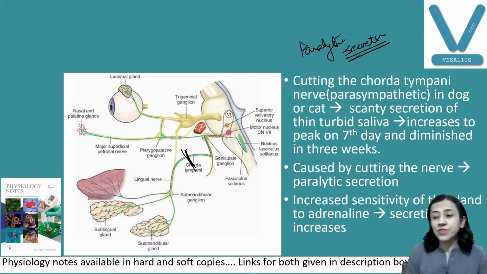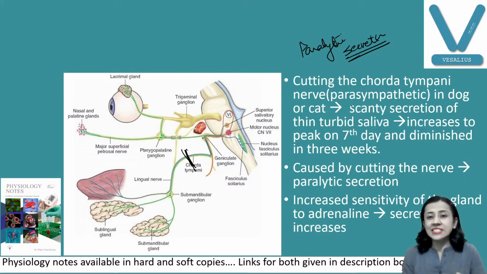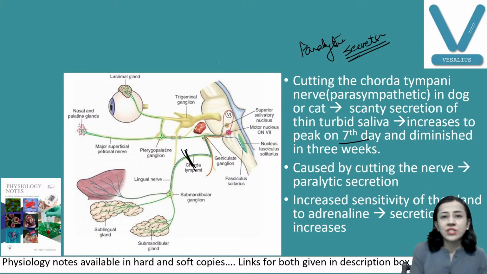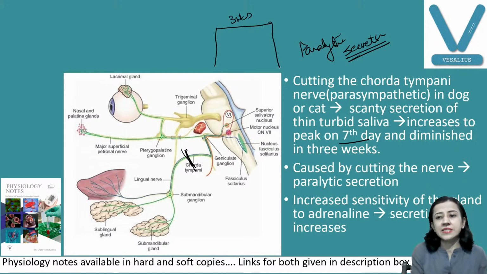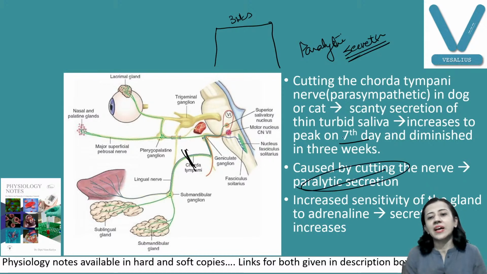Then the secretion of saliva becomes scanty, small amount, thin and turbid. This secretion increases initially, reaches the peak on the seventh day. So the secretion increases, then reaches the peak. It remains at the peak for 3 weeks, then it decreases. This type of secretion is known as paralytic secretion.